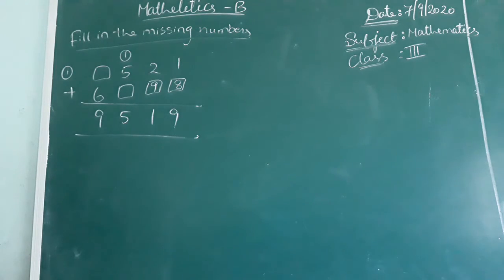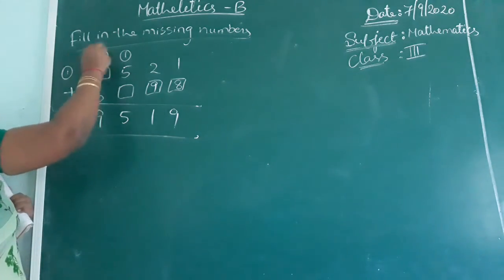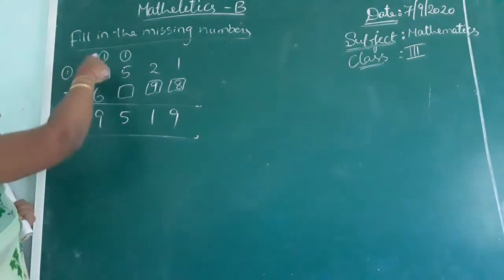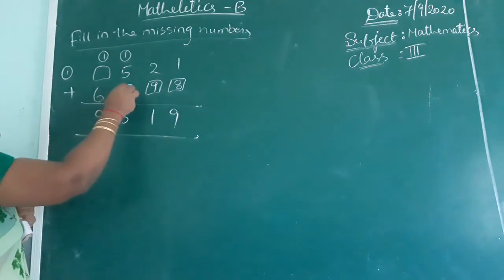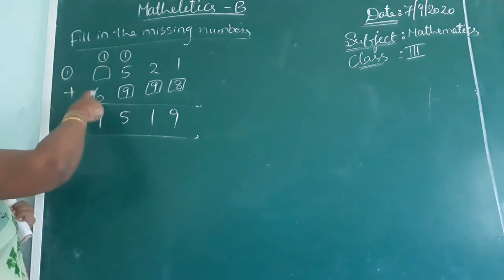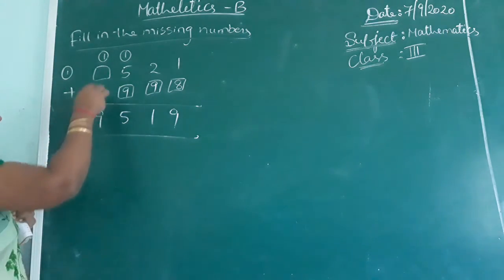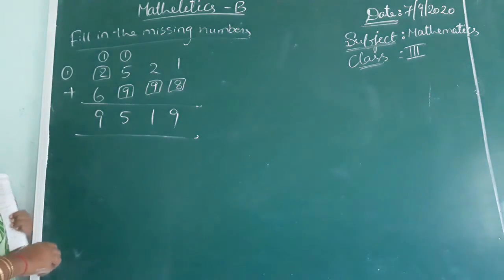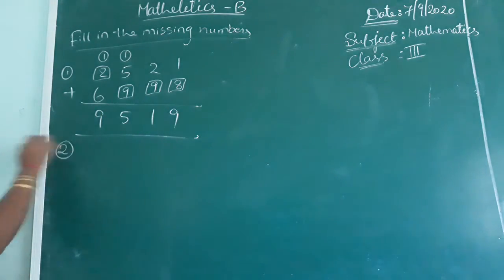Next. 5 plus 1, 6. 6 plus something equal to 5 here given. Yes, na? So it must be 15. 15 minus 6, 9. 6 plus 1, 7. But here you have to get 9. Add 2 more for that, then you will get 9. See the second one.